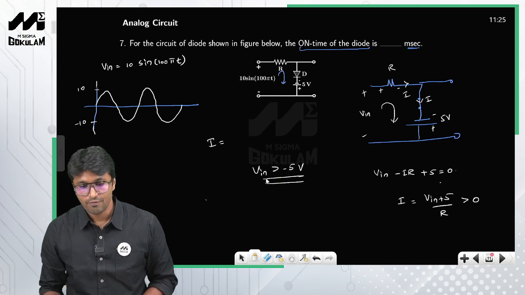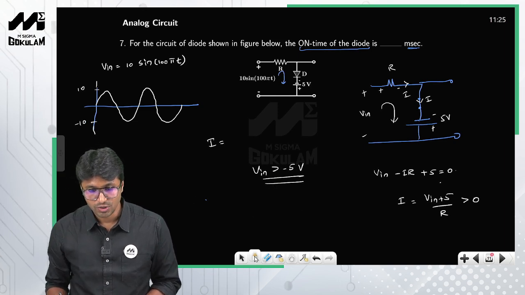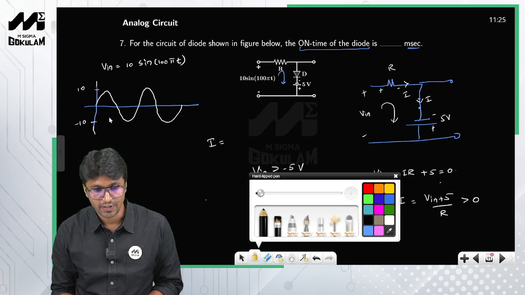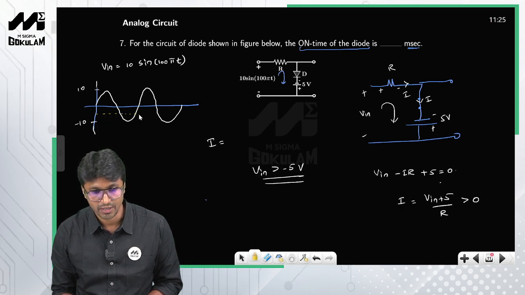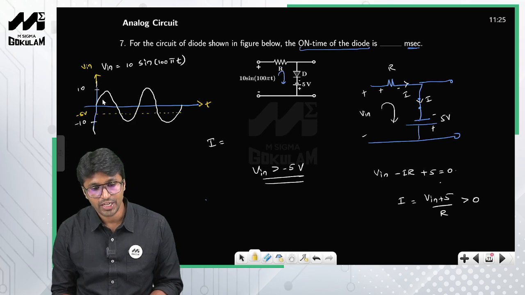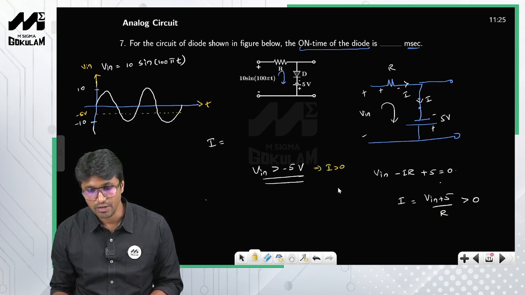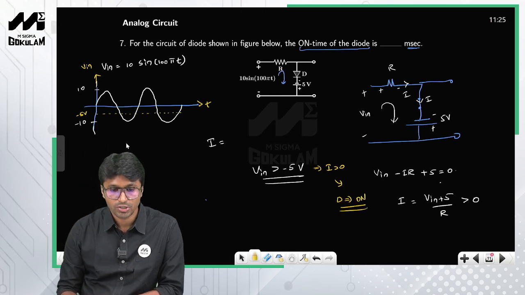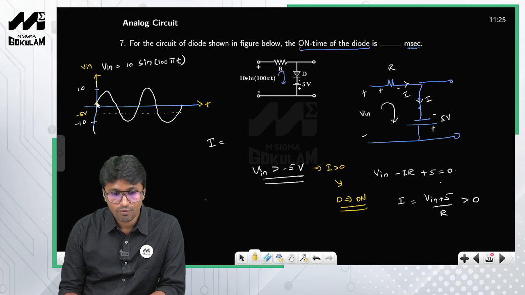So for all the input voltage greater than minus 5, I will also mark minus 5. So minus 5 is somewhere here. So this is nothing but minus 5 volt. This is your input voltage versus time. For all the input voltage greater than minus 5, the current will be positive, implying that the diode will be on. So the diode will be on for this much duration, during this time and during this time.